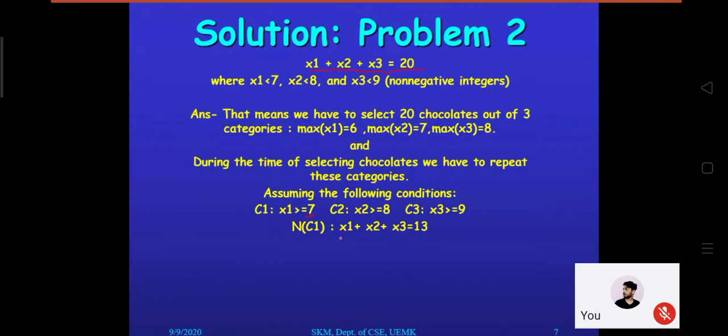So x1 minus 7 plus x2 plus x3 equals 20 minus 7, that is 13. And why are we doing that?